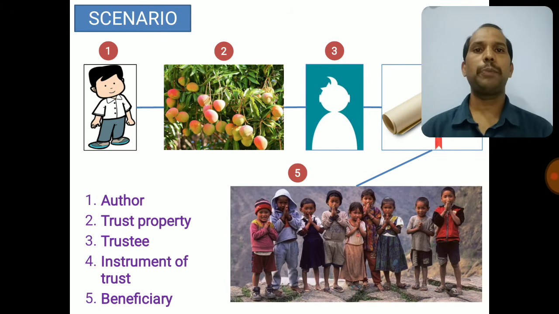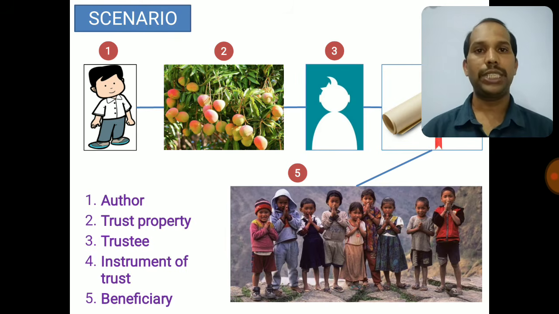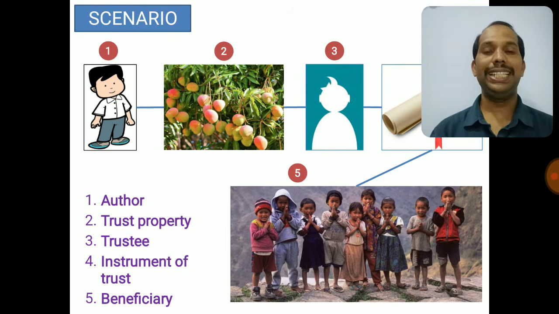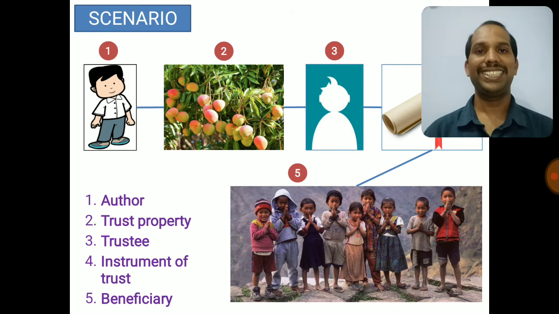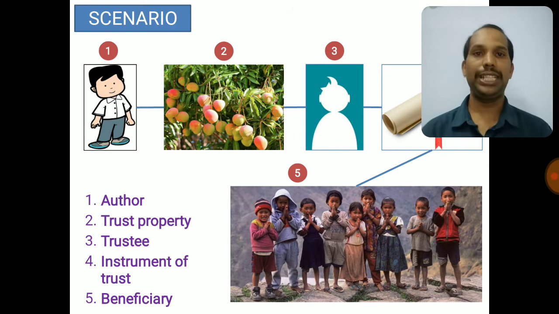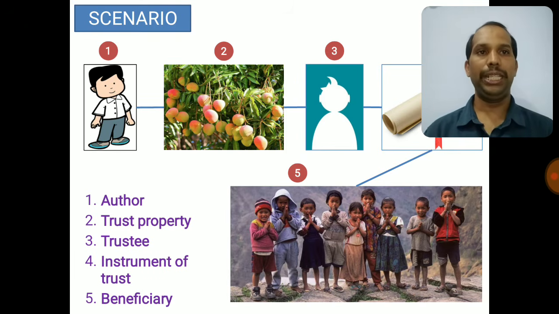Now number 2 is the property that author wants to transfer, which is called trust property. Okay, number 3 is the guy on whom number 1 trusts. So the number 3 is called trustee. He is the one who is going to manage number 2, that is trust property, and to ensure that number 5 are being benefited. Now what is number 4? Instrument of trust. How the property is transferred is mentioned in number 4, and also the objective of such transfers. And number 5 are the beneficiaries.